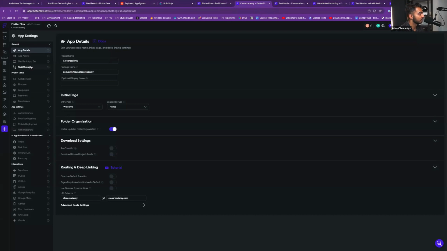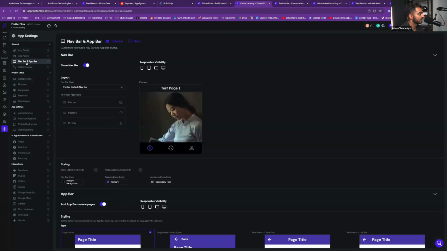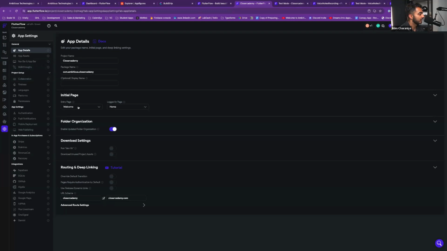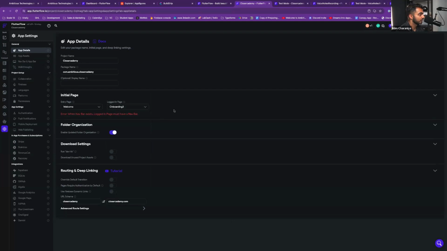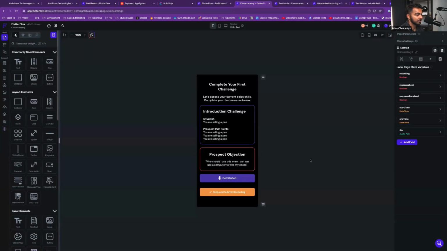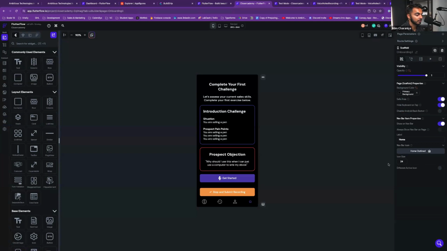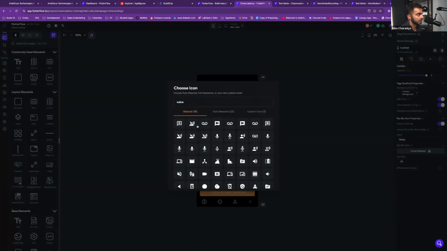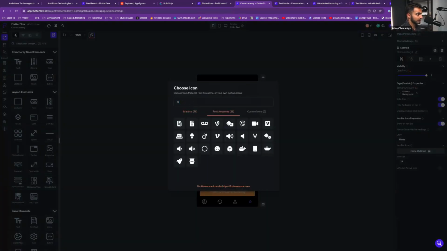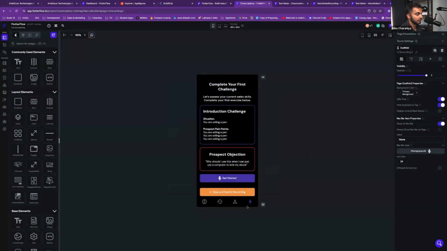So real quick, what I wanted to do just to make sure that we can develop faster is set the logged in page to onboarding 3. And just to satisfy the requirements, I'll enable a nav bar here. And then I'll just say voice or something like this, mic. Pretty much, I just want an easy way to get to this page for development purposes. That way I can just continue to test on this page, wire up the APIs on this page. And then when we're starting to finalize the functionality, we can then tie it in to the rest of the app the way we need it to.